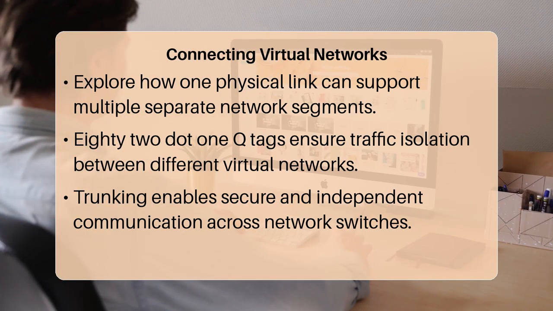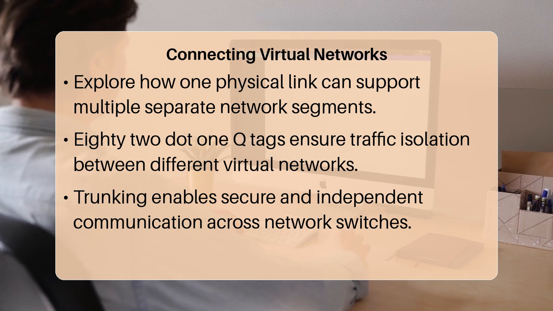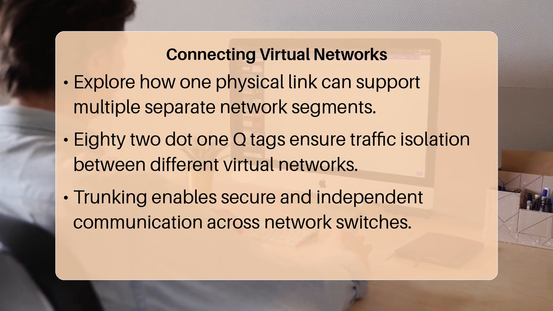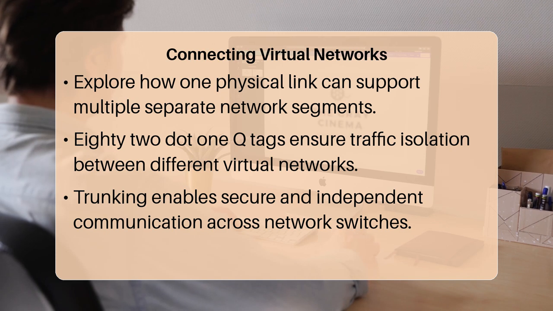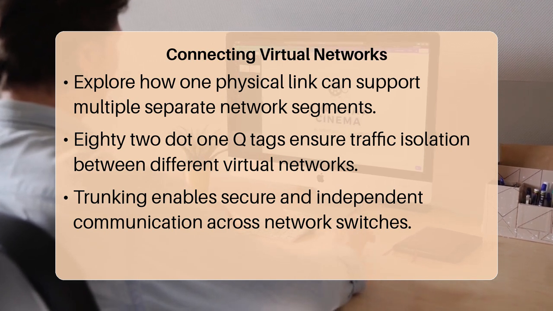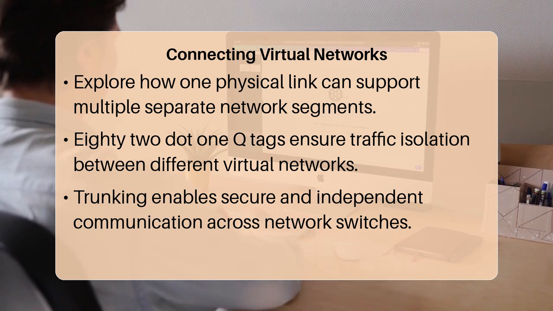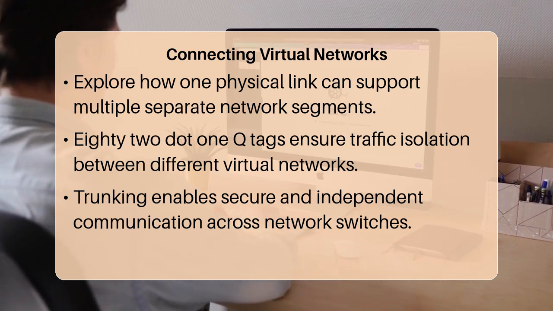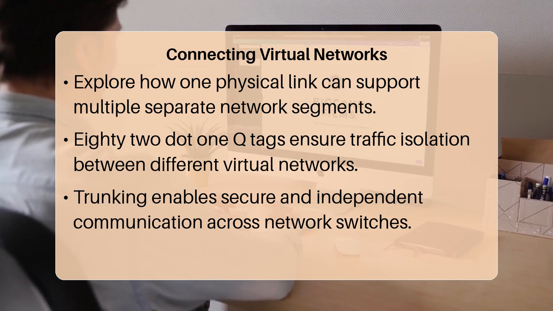Have you ever wondered how large organizations manage to keep different departments, like sales and engineering, completely separate on the same network infrastructure? Imagine needing individual communication channels for each, even though all their computers plug into the same physical switches and cables. How can a single wire carry traffic for completely distinct virtual networks without ever mixing them up?